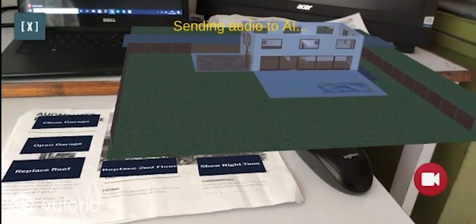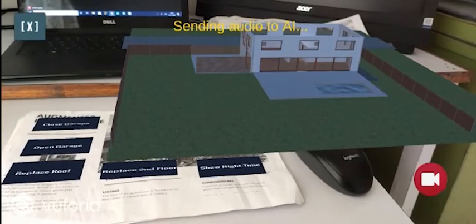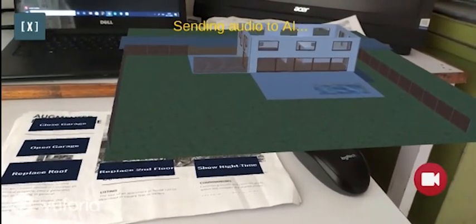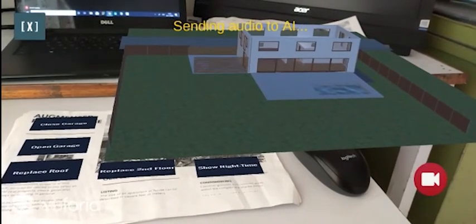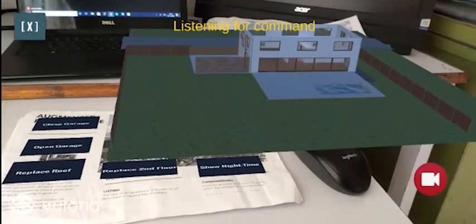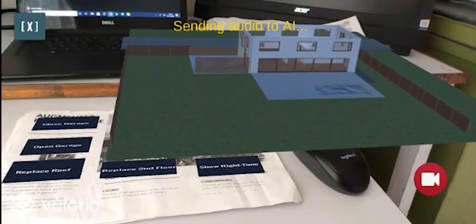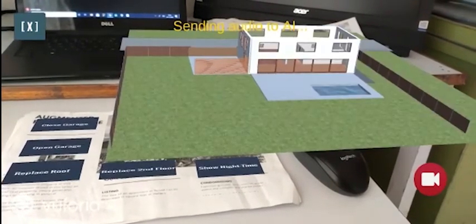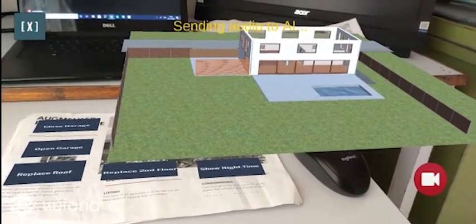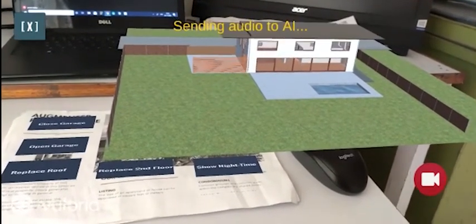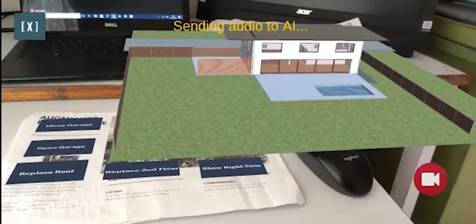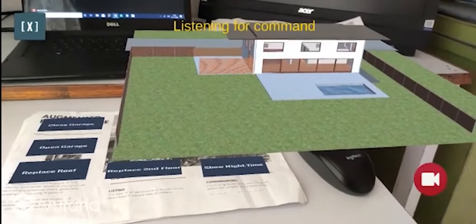And again I am sending a new command, which is converting the night light to daylight. So I am using that command, and here you can see that it is converted into day mode. And also I am now sending replace the roof. So you can see that it has replaced the roof according to wit.ai. It sends to wit.ai and it replaced the roof.